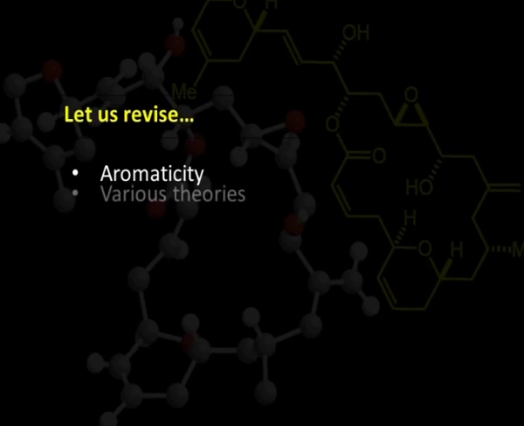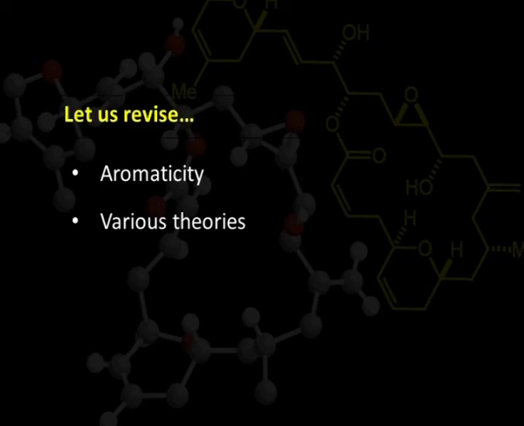So today we have learnt about a very important and interesting concept of organic chemistry, aromaticity, which is one of the most important concepts of organic chemistry. We have learnt various theories which have been put forward from time to time to understand aromaticity. We have learnt about Huckel's 4n plus 2 rule and how this 4n plus 2 magic number has evolved. All these concepts are very important for a beginner to know about chemistry.